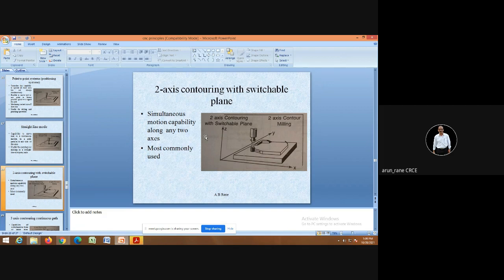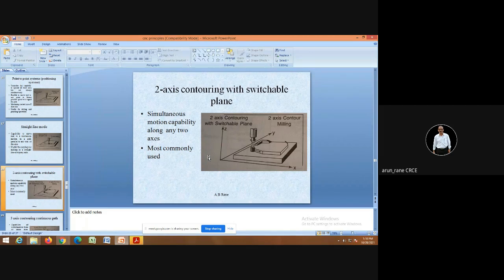There is a mathematical model behind this two axis or three axis contouring. This is also called interpolation. The model here will be y equals mx plus c. For a given amount of x, y will be calculated by the controller, by the computer, and accordingly y will move.